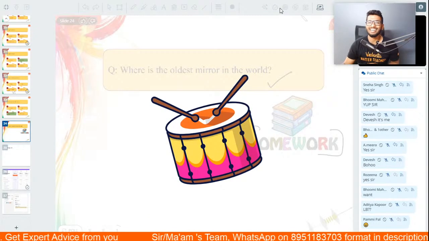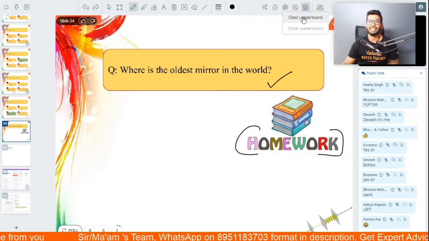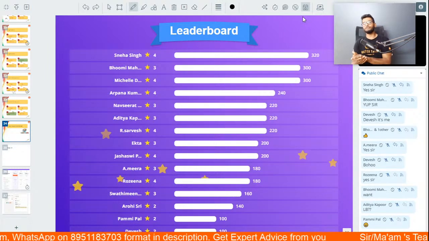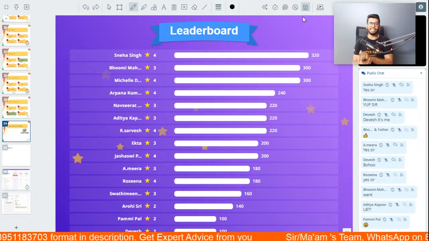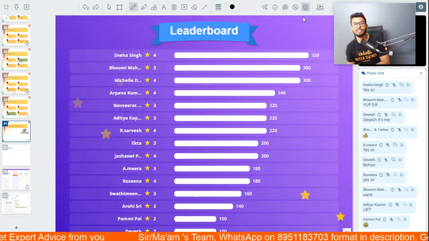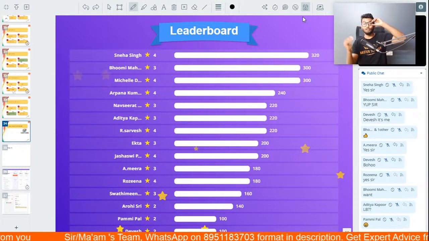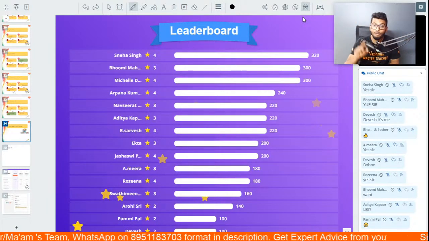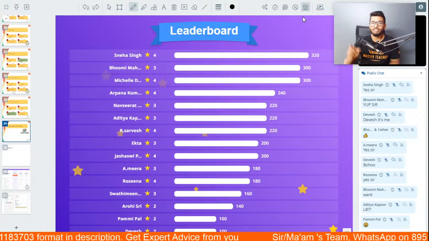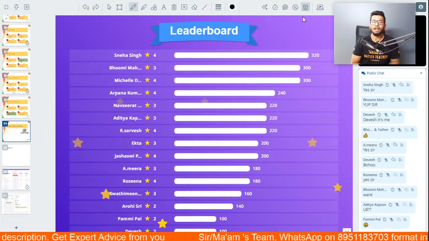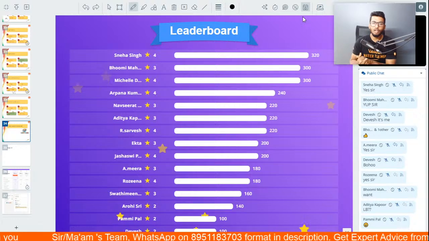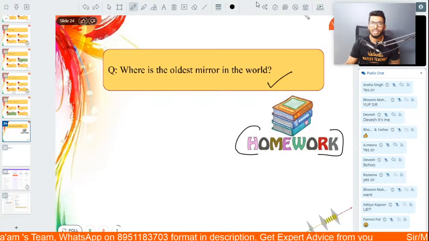Anyways, so here is the final leaderboard for the day, people. Can we have a big round of applause for all these winners? Snehaji, fabulous job. Super amazing. Second is Bhumi and Michelle. It's fantastic, people. Third is Aparna. Fourth is Navshirath, Aditya and Sarvesh. Fifth is Ekta and Jashvi. Sixth is Meera and Rosanna. Then we have Swati Meena, Arohi, Pami and Devesh. Fabulous job, people. All of you guys have done really, really well.